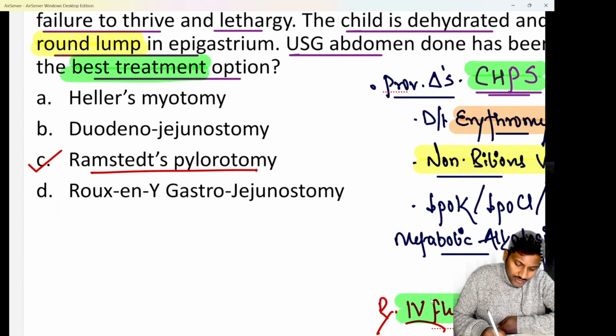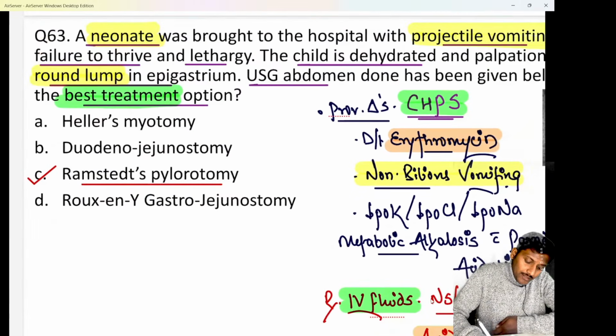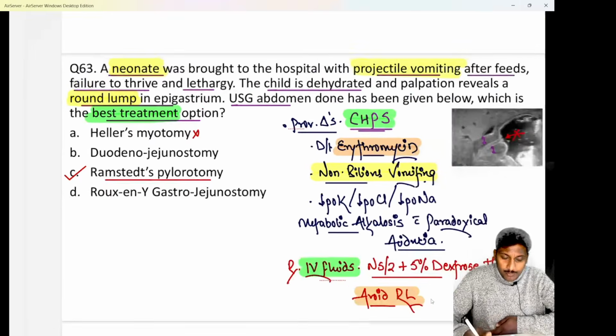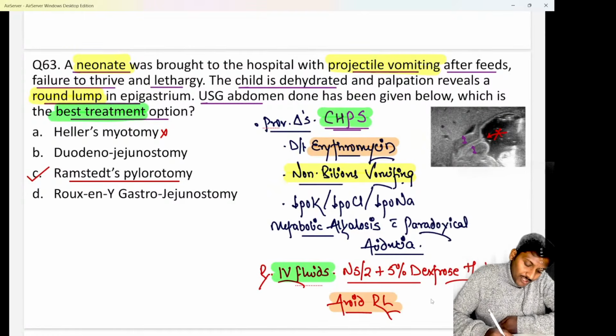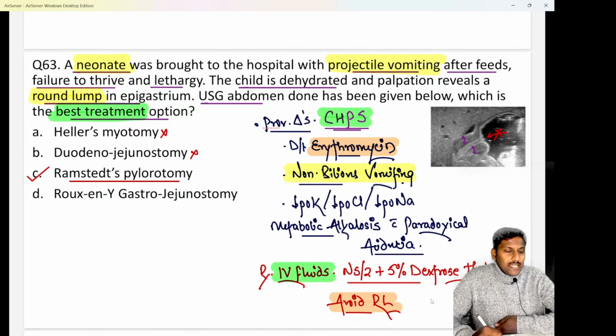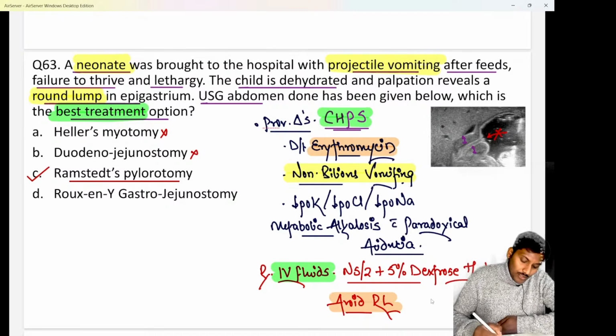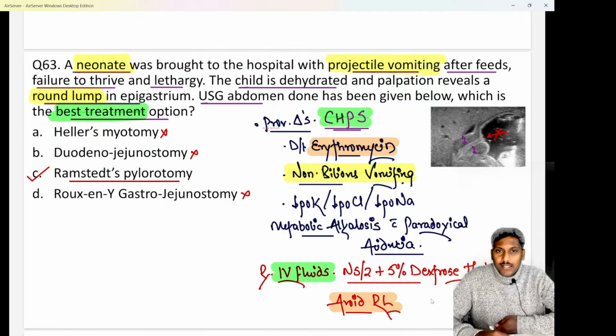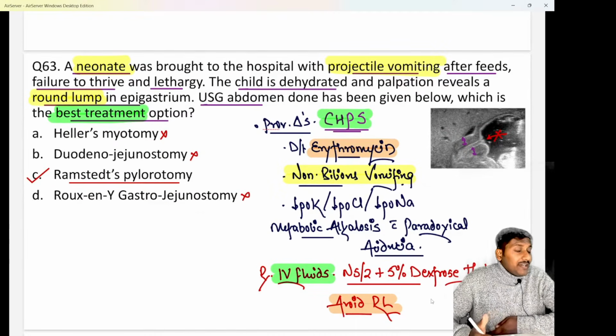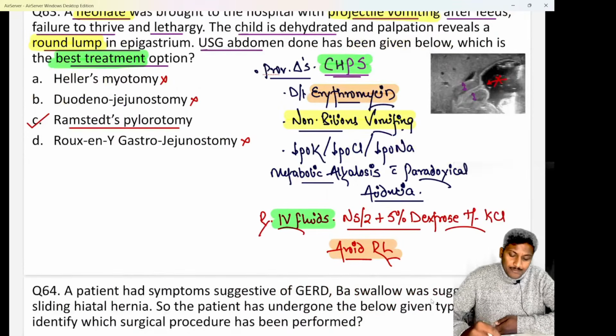Right? It is a Ramstad's pyloromyotomy that we do. Heller's myotomy we discussed was the treatment of choice for achalasia cardia. Duodenojejunectomy can be done for duodenal atresia. Roux-en-Y gastrojejunectomy is usually a procedure that can be done for ulcers, right? So the answer has to be option C, that is Ramstad's pyloromyotomy.